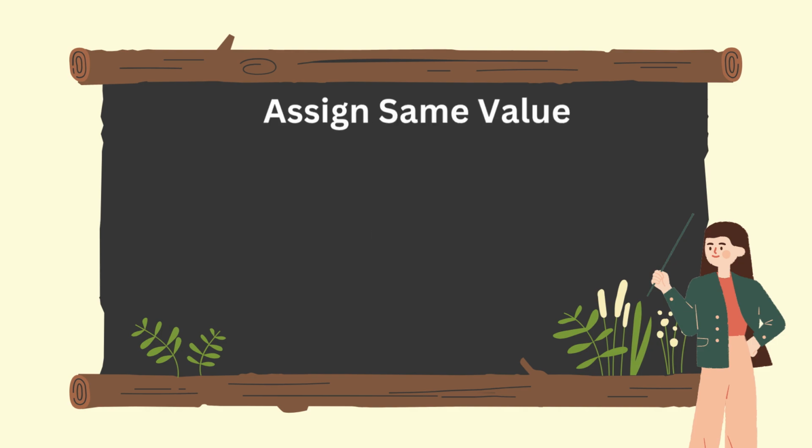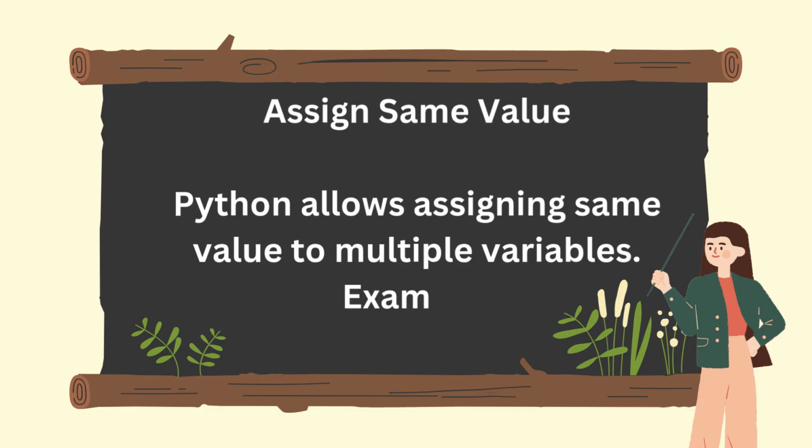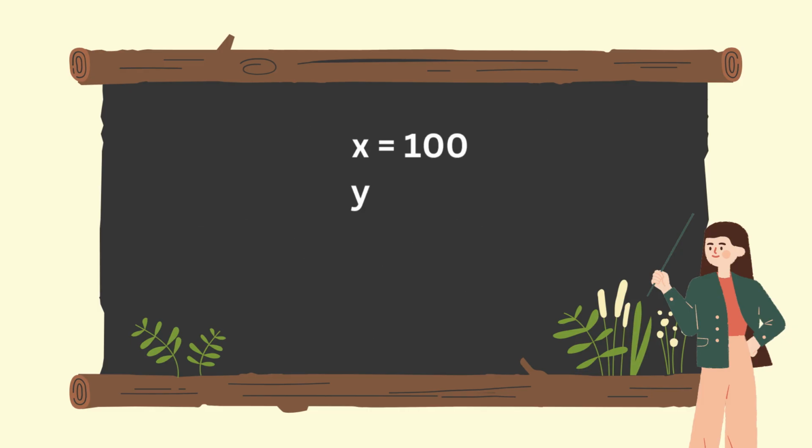Assigning the same value. Python also allows assigning the same value to multiple variables. For example, x is equal to y is equal to z is equal to 100. That means x is equal to 100, y is equal to 100, z is equal to 100. Let's print them. Output is 100 three times. This is useful when many variables need the same initial value.